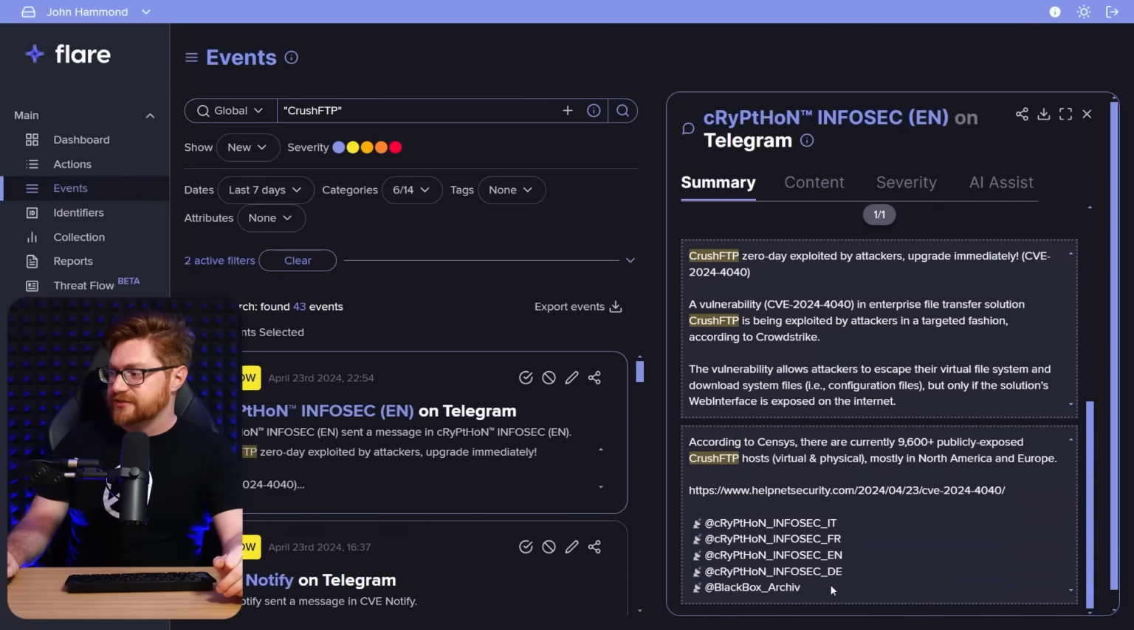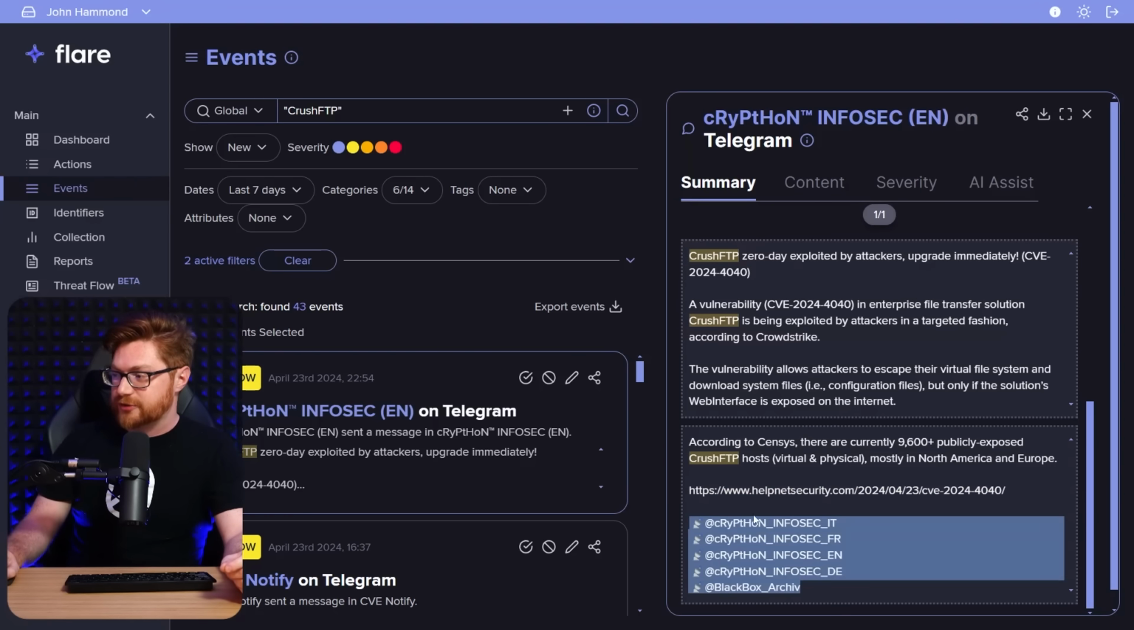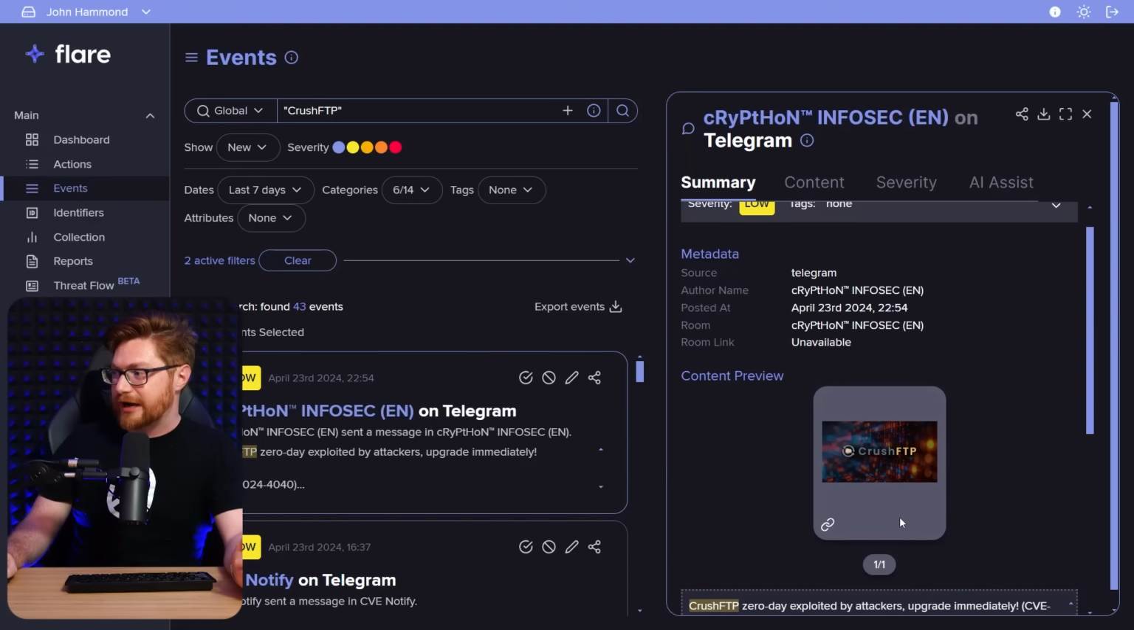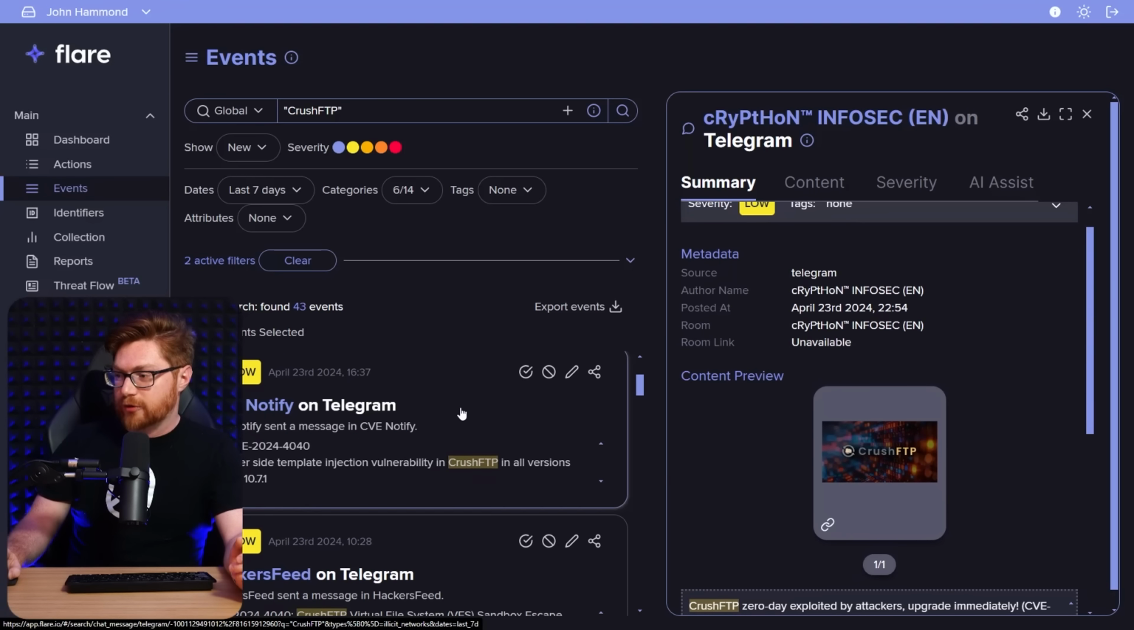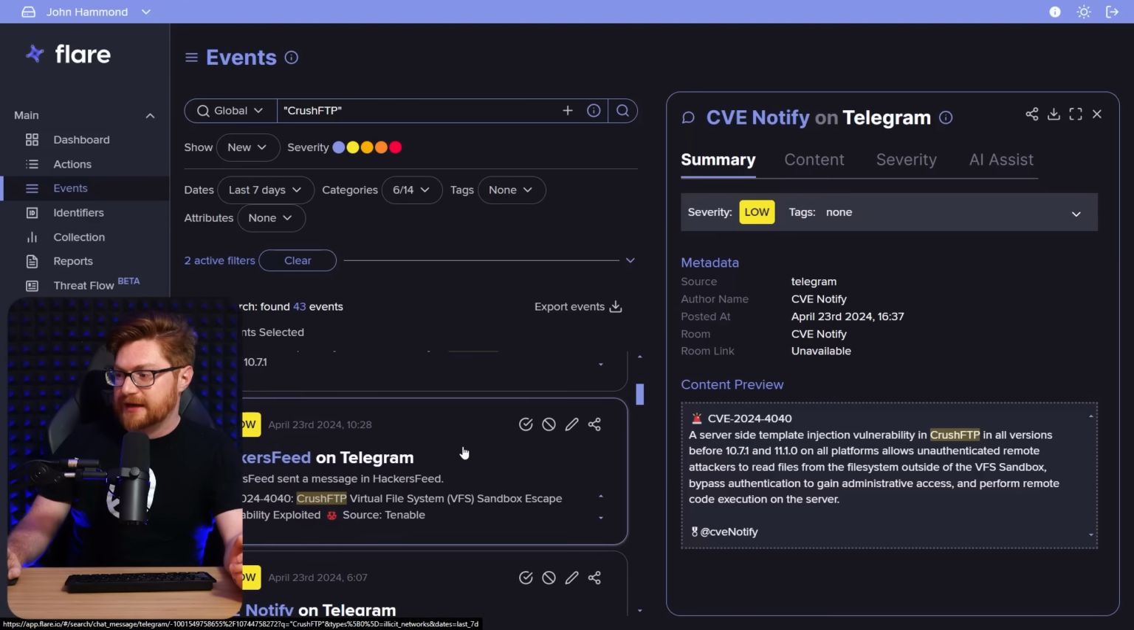And it looks like this is just sort of the boilerplate, hey, maybe information and awareness getting out to everyone in that crew. Nothing special here. Oh, they drill down into some Censys data. They're saying like 9,600 publicly exposed CrushFTP hosts. That's pretty wild. And Help Net Security and some more news articles out on this. And of course, you've got the usual call to action and social media crap. What else is there? Some more notifications, again, on Telegram, hackers feed.